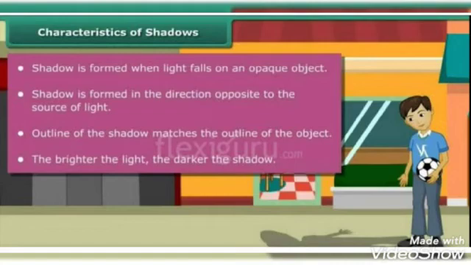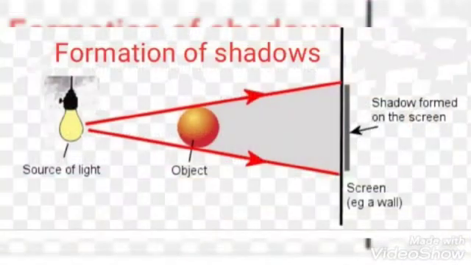Characteristics of shadow. We need a source of light like a light bulb or the sun and an opaque object in the path of light to see a shadow. Shadows are always formed on the opposite side of the source of light. Formation of shadows. You must have noticed that sometimes a shadow is long and at times it is short. An object can be made to form a shadow in different shapes and lengths by changing the position of the object and the source of light.